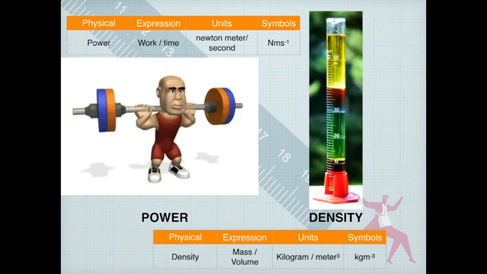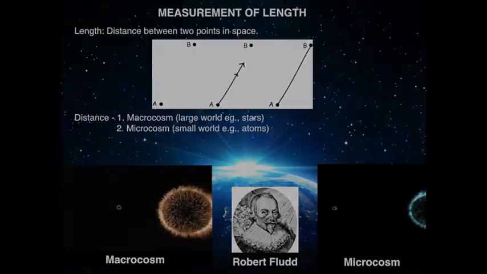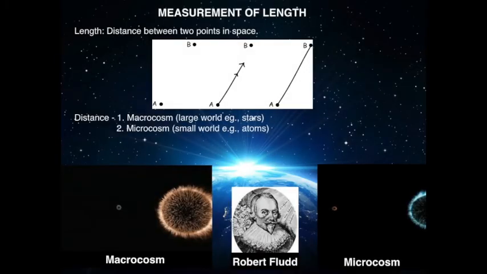Let us now see what is meant by length. Length means the distance between any 2 points in space. For example, if we have 2 points A and B which are separated by a distance of 8 centimeter, then we can say the length between them is equal to 8 centimeter.